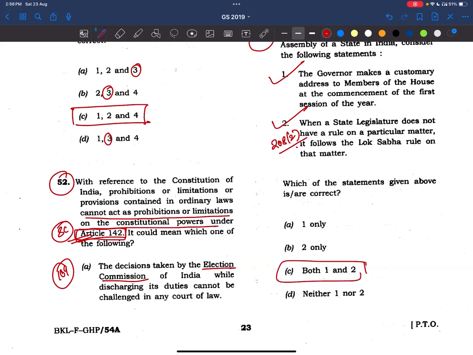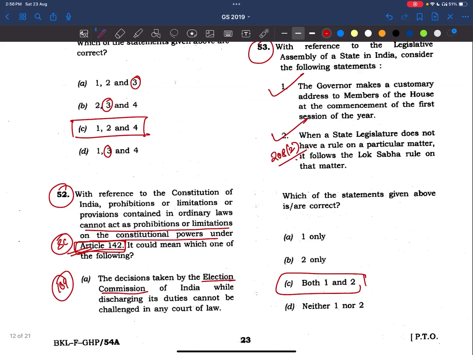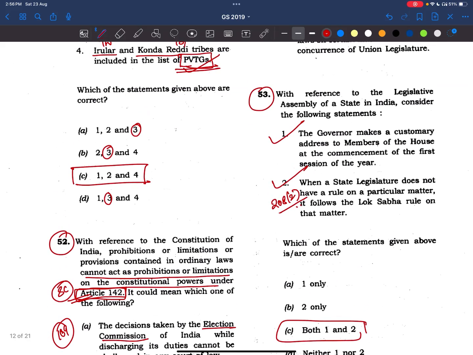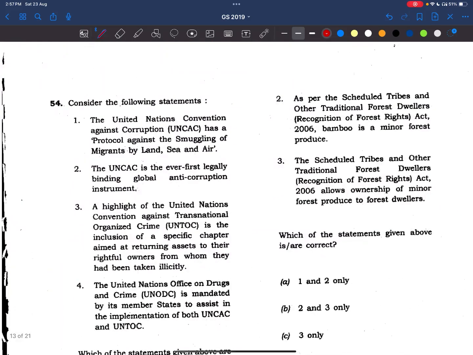Now what do we have to read? We have to read about the state legislature, the state assembly, and the relevant articles as well. UPSC is directly asking the content which is there in the articles. Very important. Let's go to the 54th question.